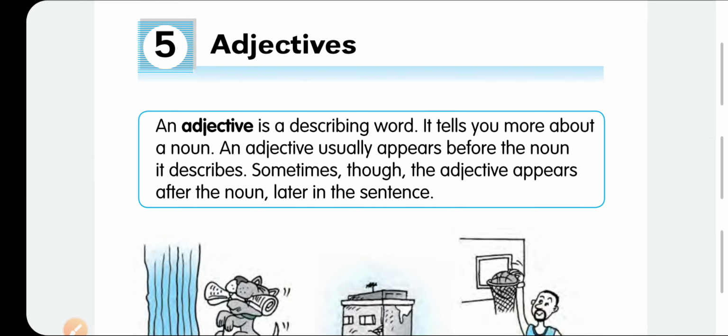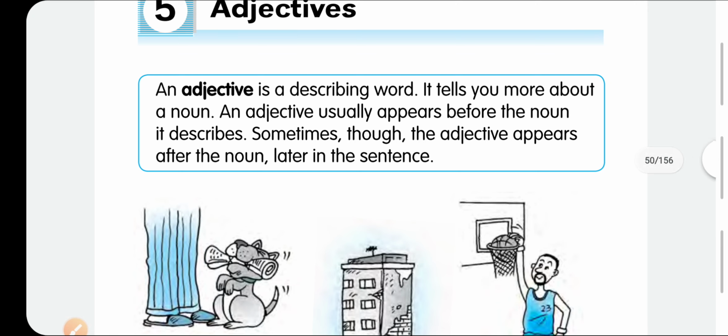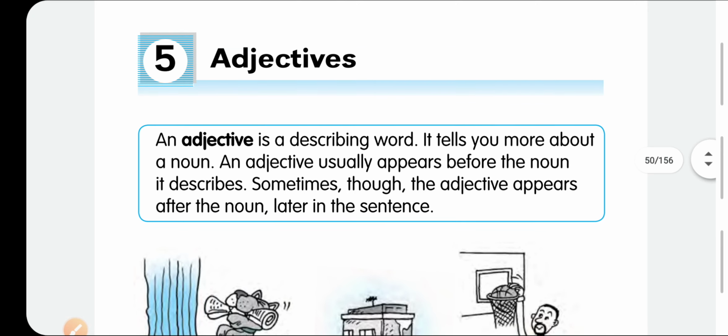An adjective is a describing word. It tells you more about a noun. Generally, it appears before the noun. Sometimes the adjective appears after the noun, later in the sentence. So, an adjective is a word which describes the noun, meaning things, places.